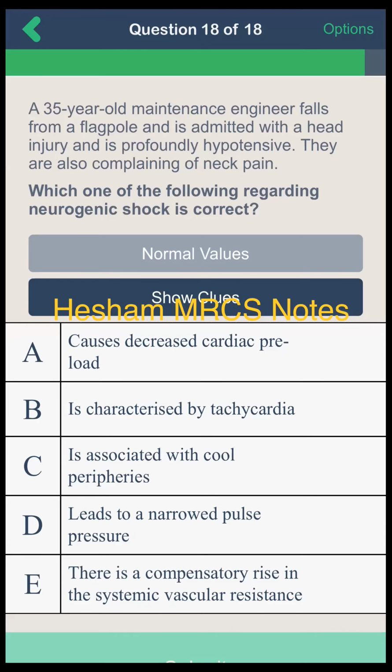A 35 years old maintenance engineer falls from a flagpole and is admitted with a head injury and is profoundly hypotensive. They are also complaining of neck pain. Which of the following regarding neurogenic shock is correct? A, causes decreased cardiac preload. B, is characterized by tachycardia. C, is associated with cool peripheries. D, leads to narrow pulse pressure. E, there is compensatory rise in systemic vascular resistance. Sir,